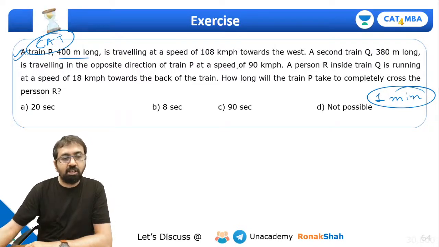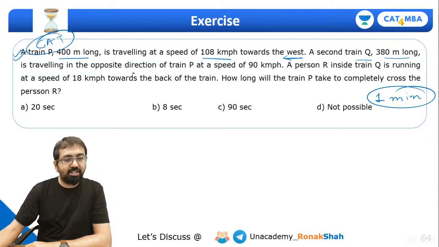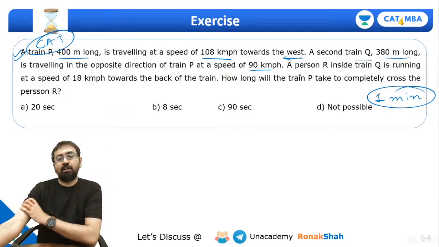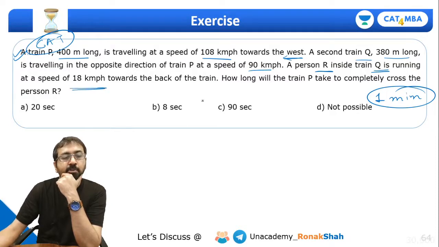Train P is 400 meter long, traveling at 108 km per hour towards the west. Train Q is 380 meter long, traveling in the opposite direction, that is east, at 90 km per hour. And a person R inside train Q is running at a speed of 18 km per hour.